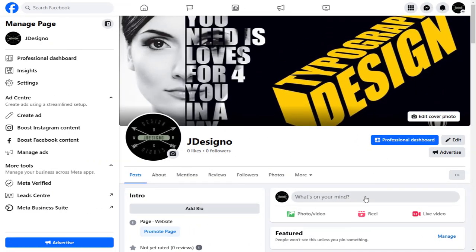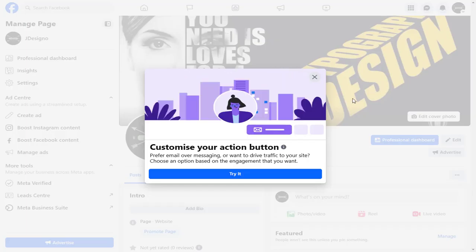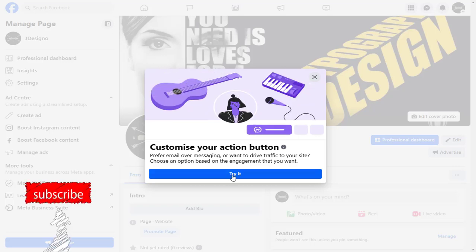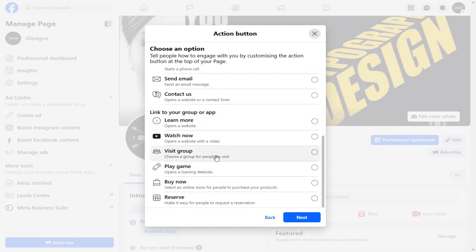In your Facebook page, first, click this three-dotted more option. Next, from this menu, click this Add Action button. And continue the process by clicking the Try It button in the pop-up window. From the list of options, select Watch Video option and click Next to continue.